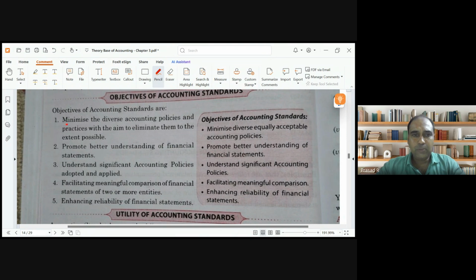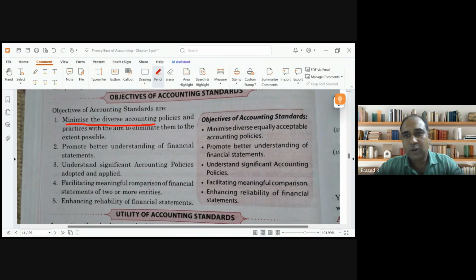See, if we don't have accounting standards, Reliance will follow a different method, Tata will follow a different method, Infosys will follow a different method. Then all these financial statements are not comparable anymore. Clear? But when all three follow accounting standards, all three financial statements become comparable.